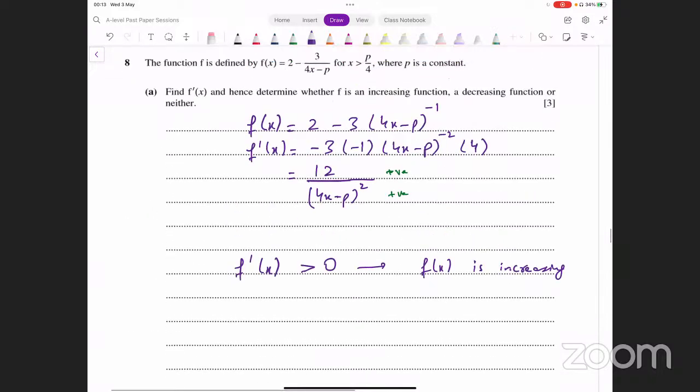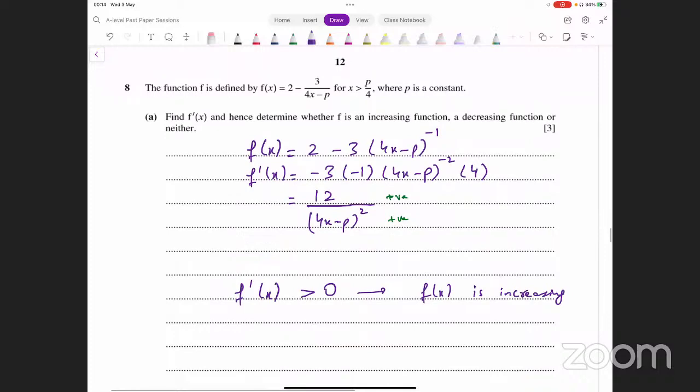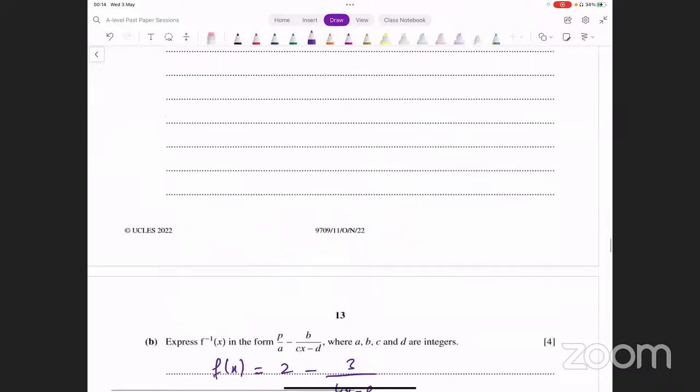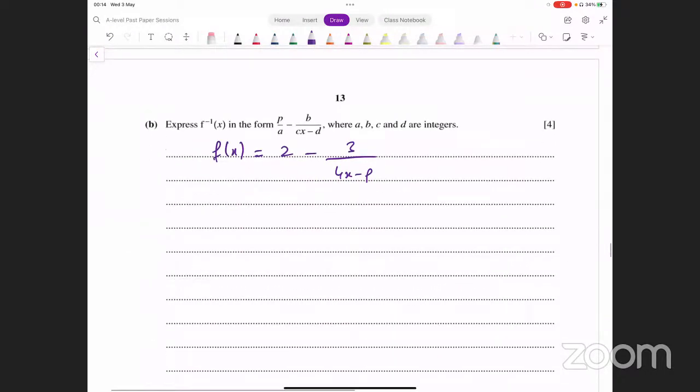Okay, now let me write down that function here again. The function was f of x equal to 2 minus 3 over 4x minus p. 3 over 4x minus p. This is what f of x is, right? And we're given the domain for f of x, that is x greater than p over 4.